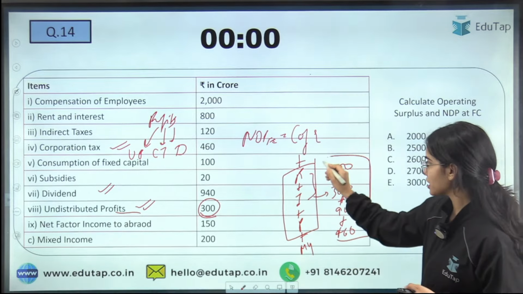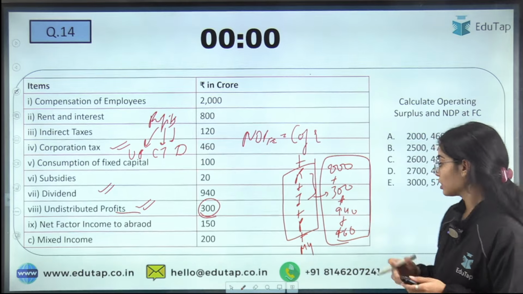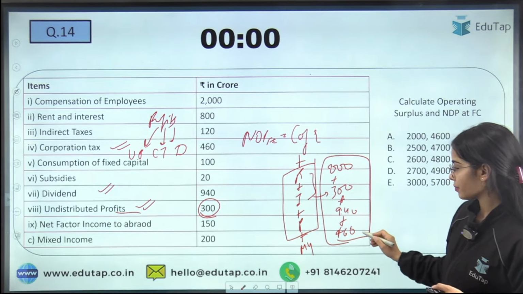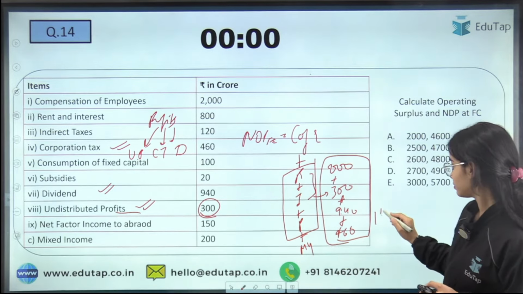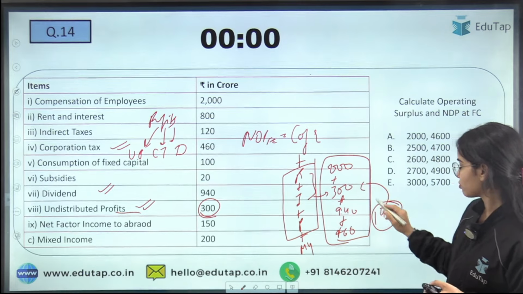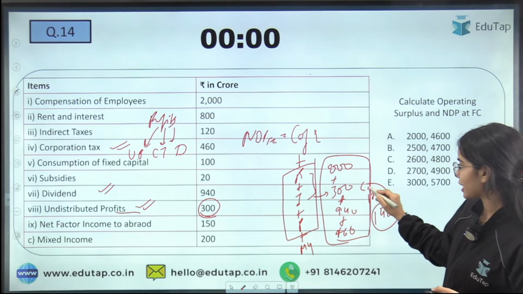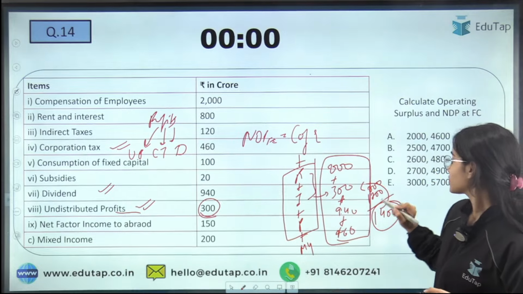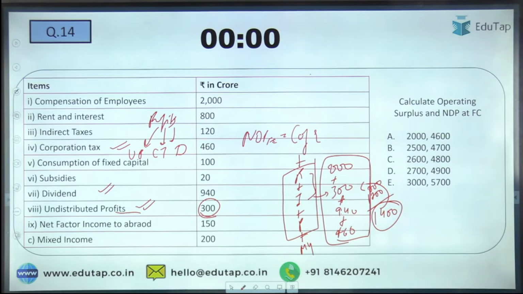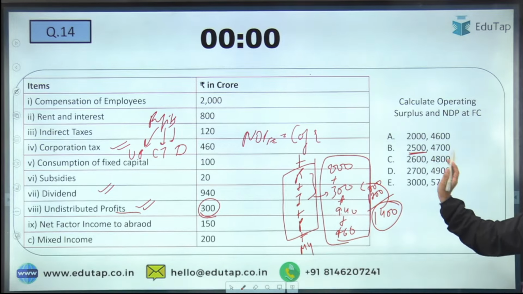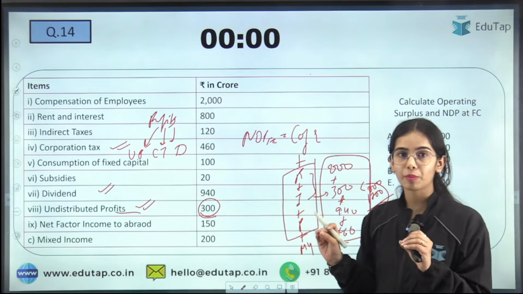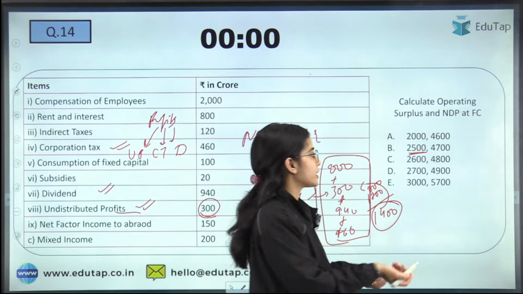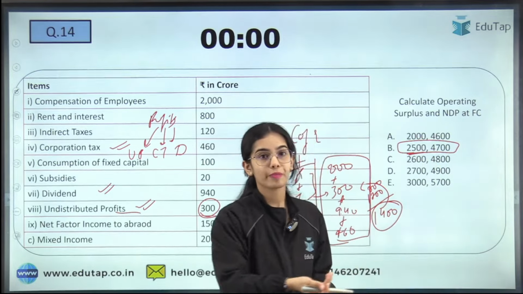So kindly add this up. This will be your operating surplus. So what is operating surplus? 940 plus 460, this will be 1400, plus 300, that is 1700, plus 800. So this will be how much? Yes, 2500. So the operating surplus is 2500. Okay, now we have got the operating surplus, so you do not even need to calculate the other thing, because this is the sole answer.